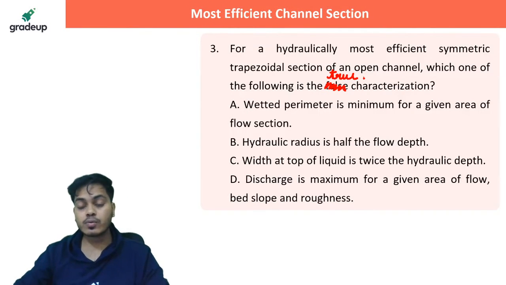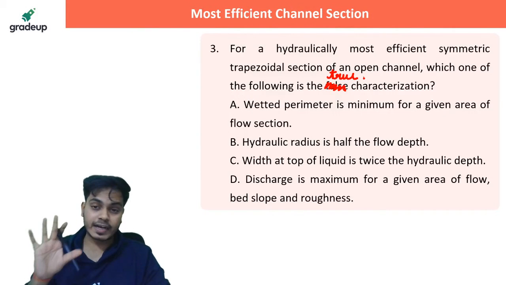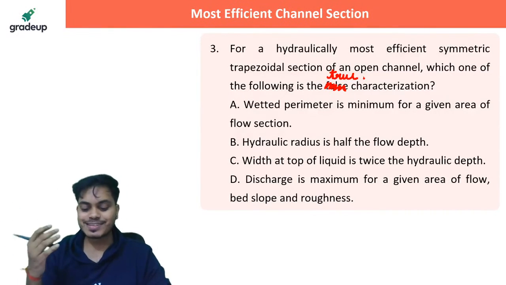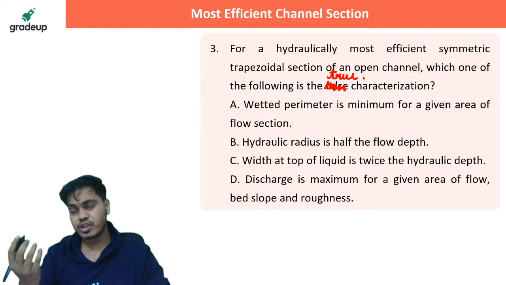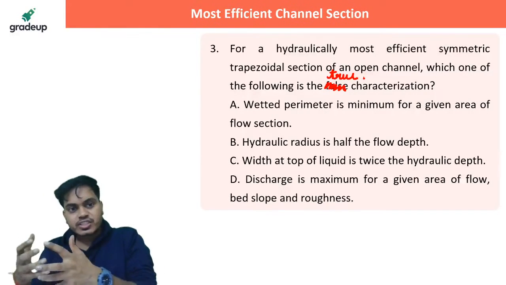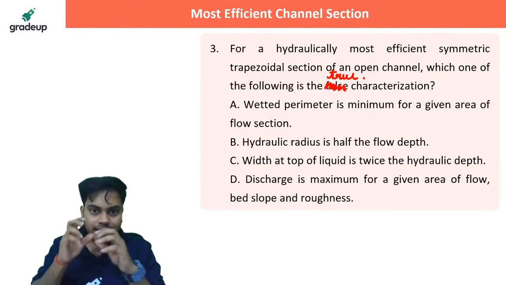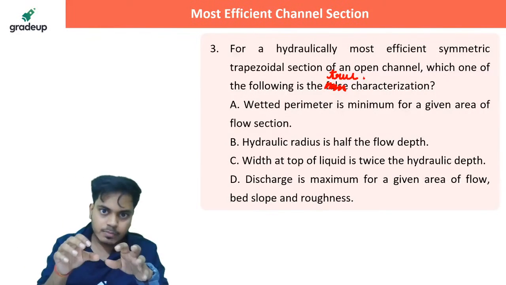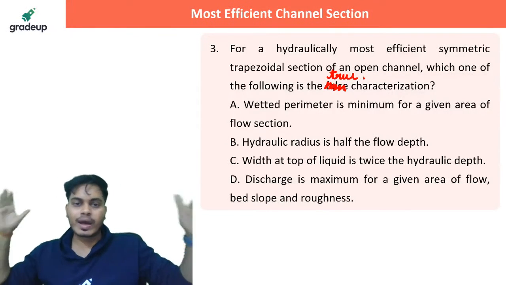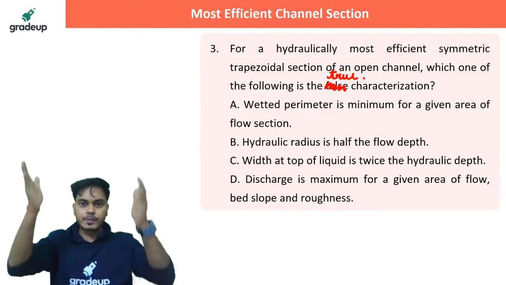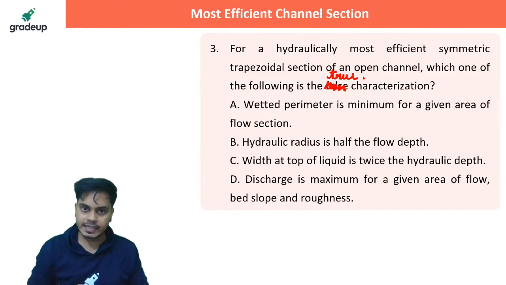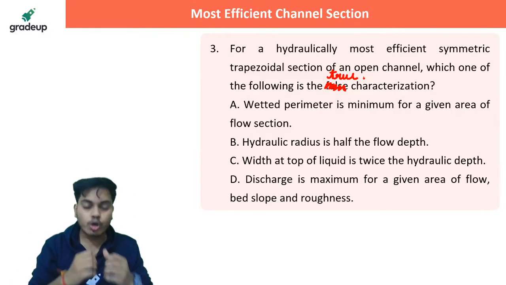Before that, let me tell you the four criteria that we look for in a most efficient, or you can say most efficient or economical channel section, right? See, the channel section where you have minimum wetted parameter, you can say it will be an economical and efficient channel section. Why economical? Because if wetted parameter will be lesser, I have to provide lesser lining. It will reduce the cost of the lining.